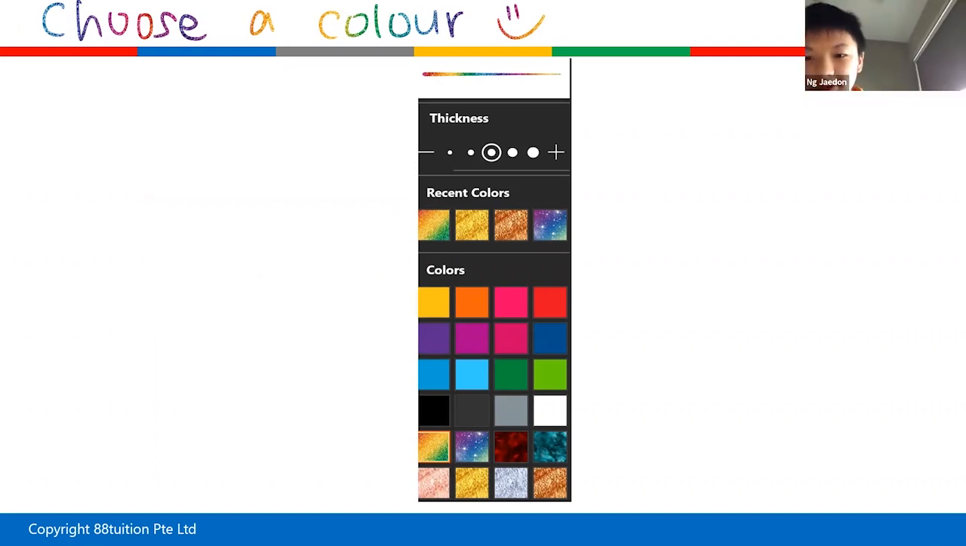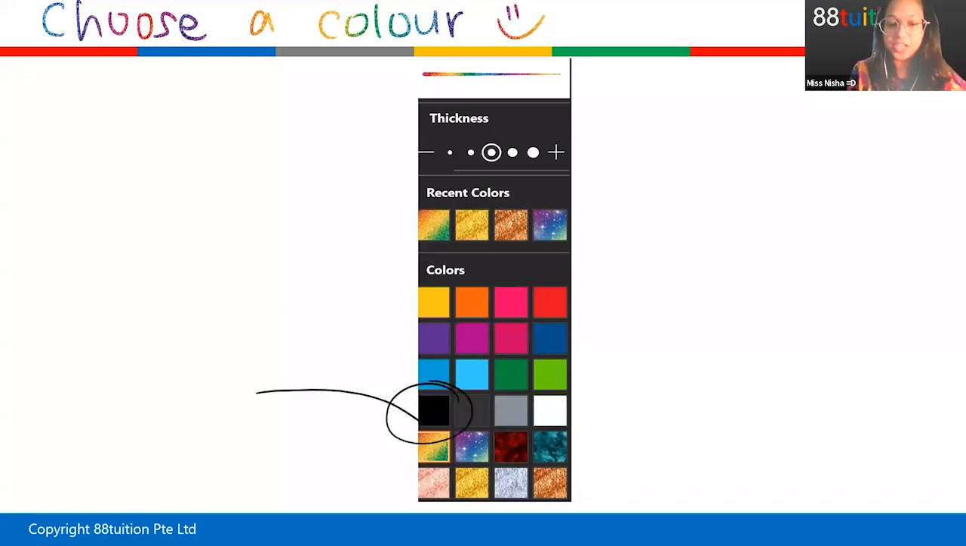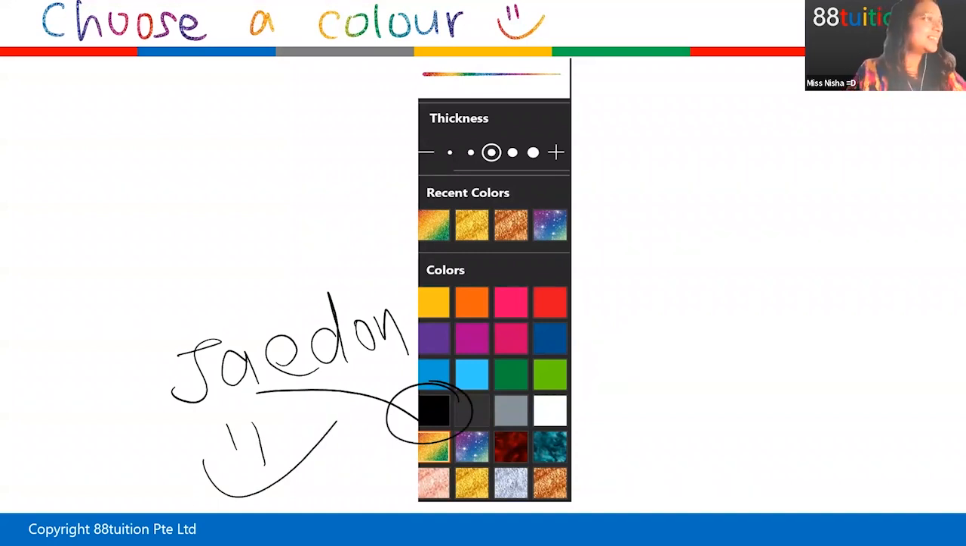Black. Wow, this is the first time someone actually chose black. No one has chosen black before. Okay, wait, let me change my pen color to black. Finally, I get to use black. Okay, black. Jaden, is black your favorite color? It is? Okay. All right, let's start.